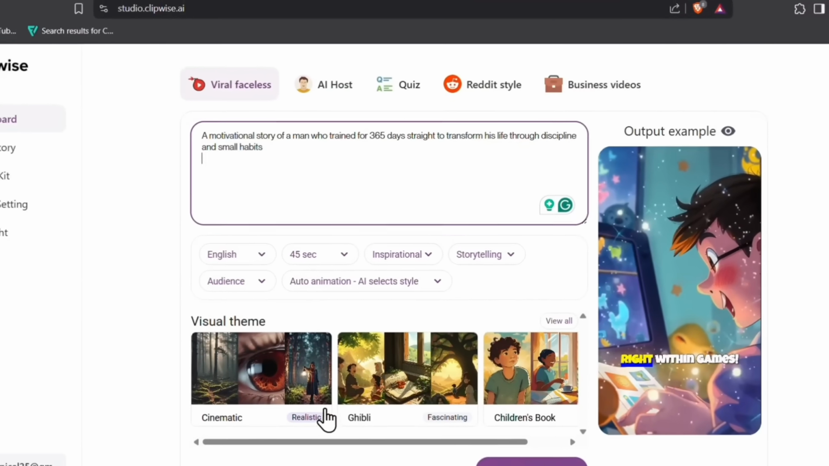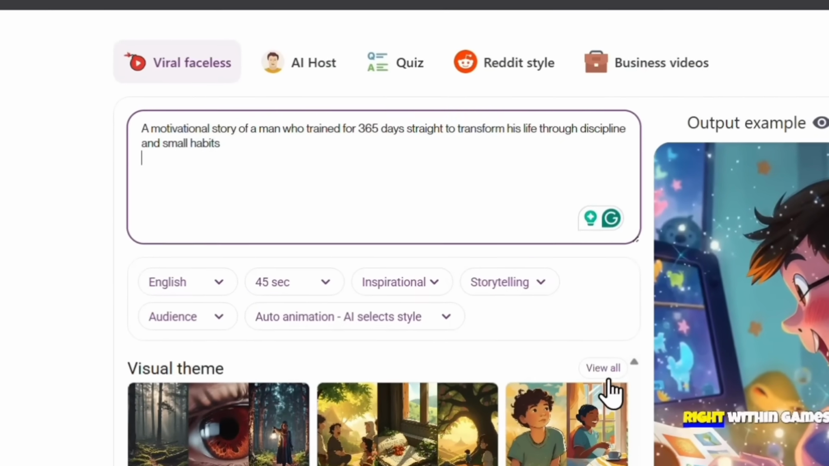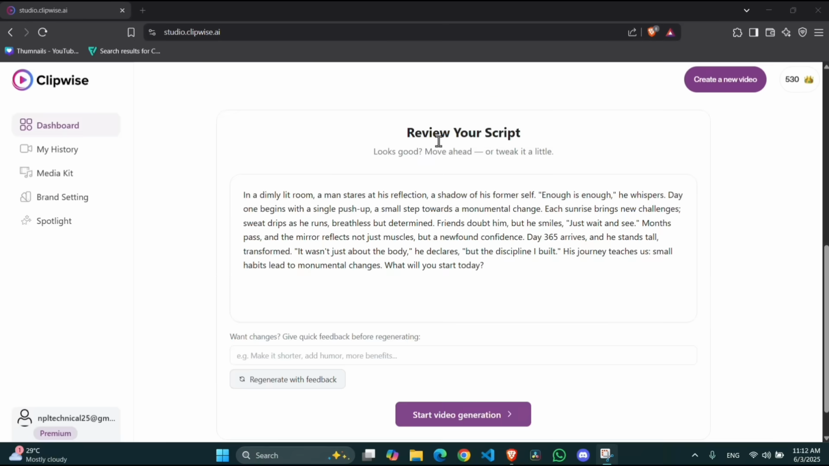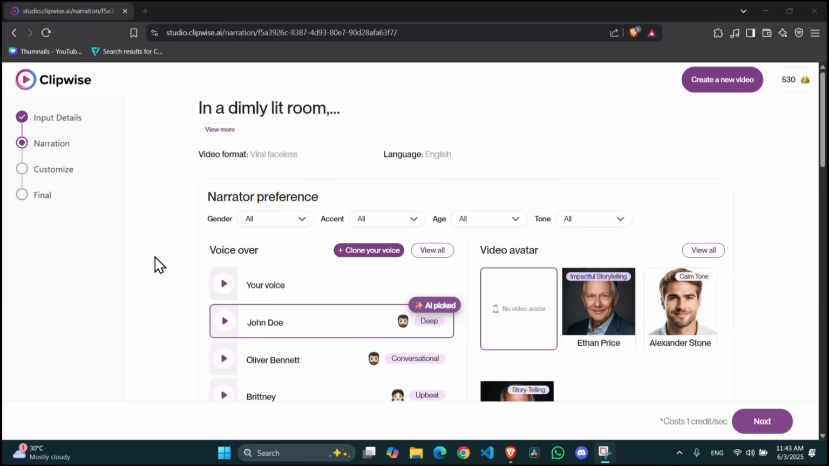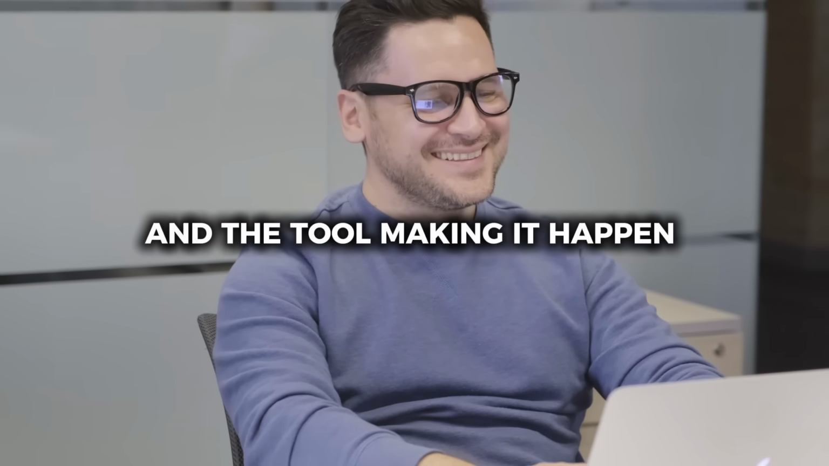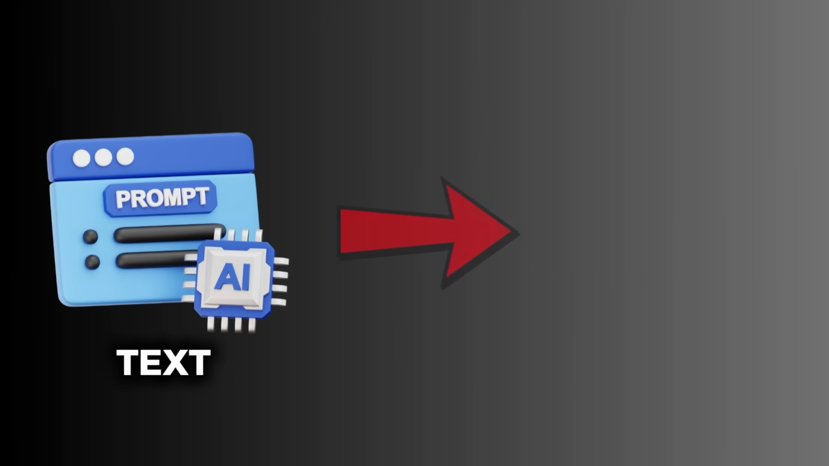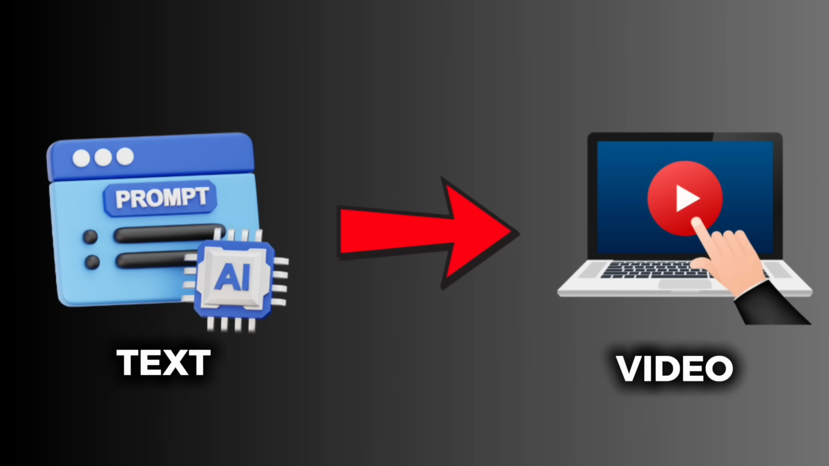With this tool, you can turn a single idea, a sentence, a random thought into an attention-grabbing video using AI: script, visuals, voiceover, all of it. And the tool making it happen? It's called Clipwise. It is a text-to-video AI tool.